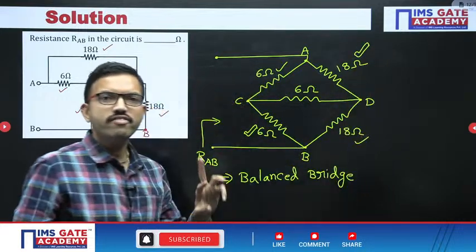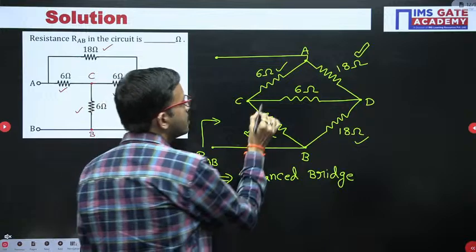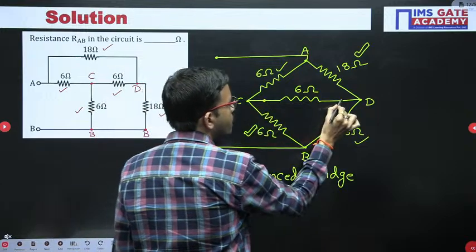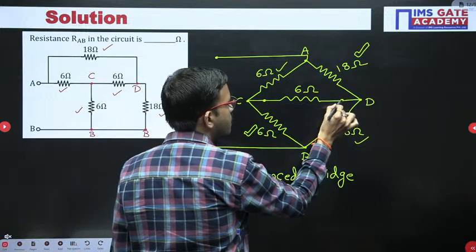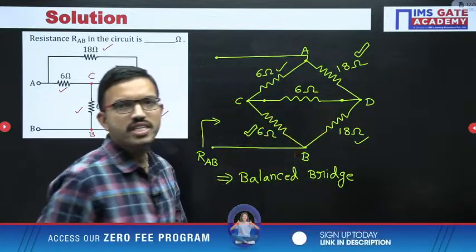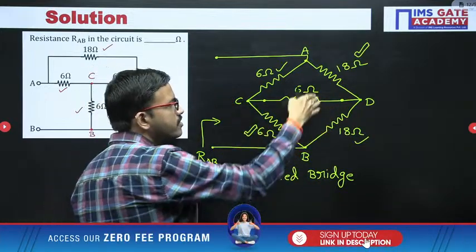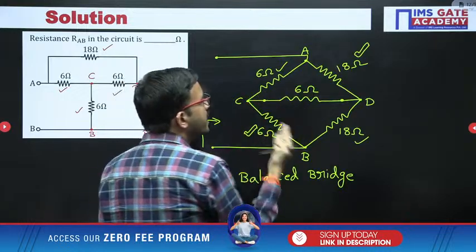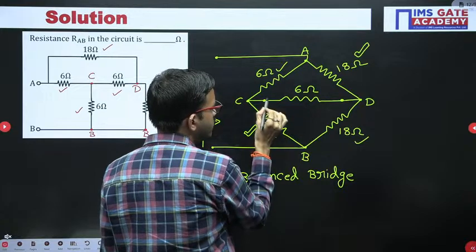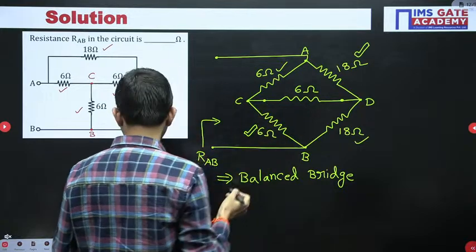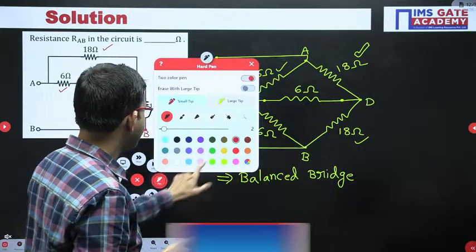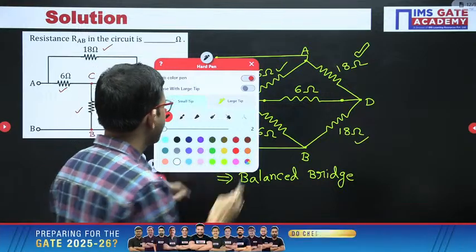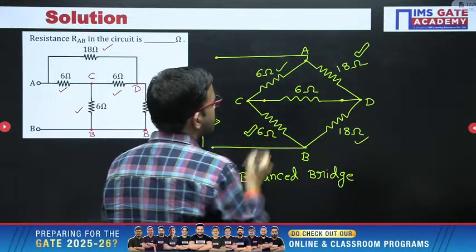Whenever it satisfies like this, then whatever the branch you have between the terminals C and D, if you use a galvanometer there, the deflection is 0. That means in this particular branch there is no current flow.